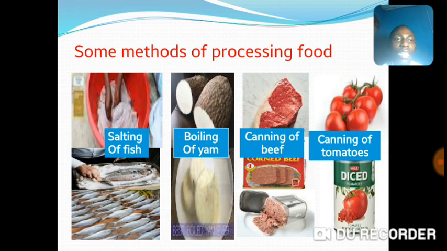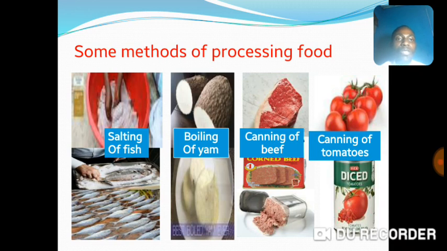Canning can be done to beef, as we can see in our picture. It can also be done to raw foods like tomatoes. That's why we have the tinned tomatoes, in cans or tins. Very well. Observe the picture very attentively.